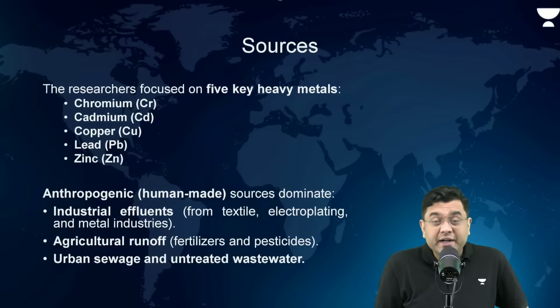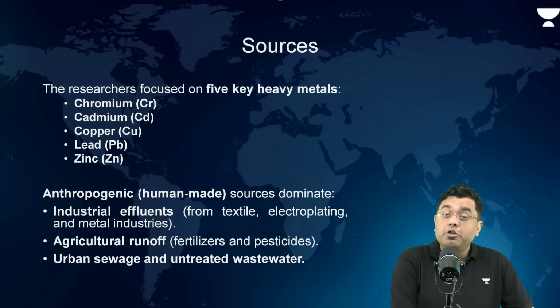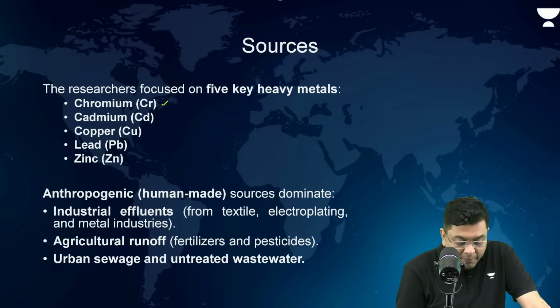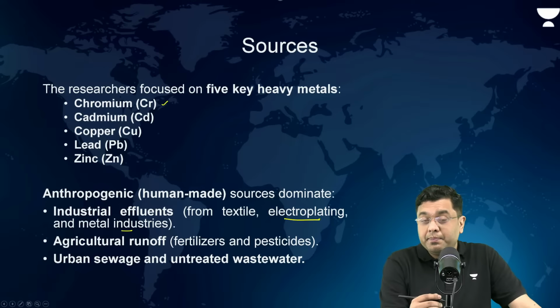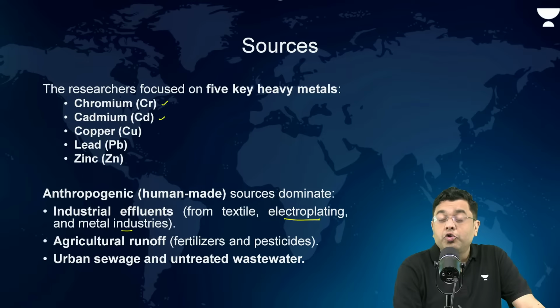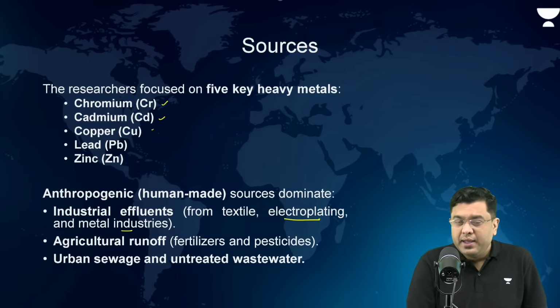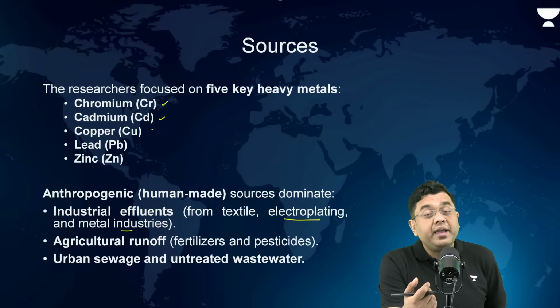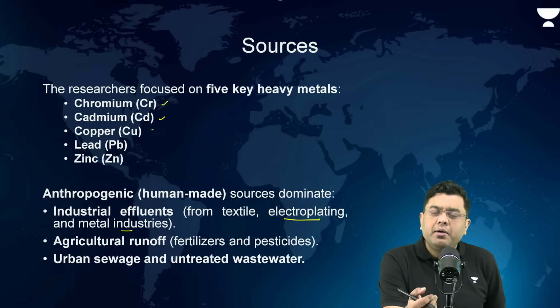Now, which are the types of contaminants found to be present in the fishes? In these fishes, chromium, right? Chromium is generated from which particular industry? Basically the electroplating metal industry. You have a lot of chromium which is released. Cadmium, copper, lead, zinc. Now, these can cause disability-based diseases in various individuals, particularly the vulnerable population, that is the young ones and the old age population, and that can be very harmful, right?